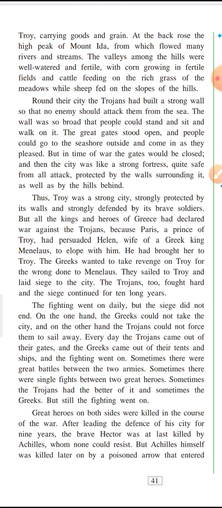And these walls were so broad that people could actually sit on them, stand on them, and even walk on them. They were so broad and strong.